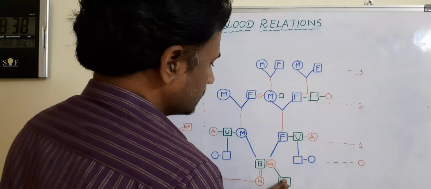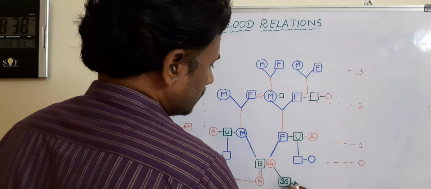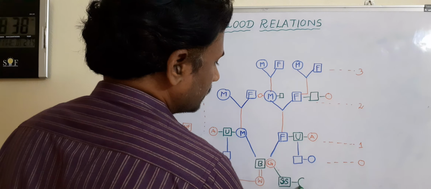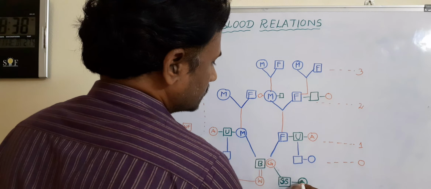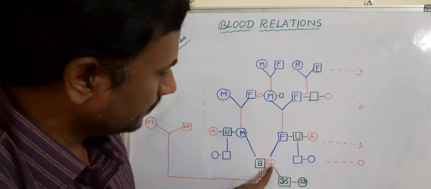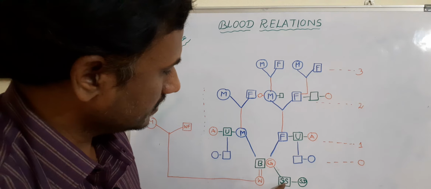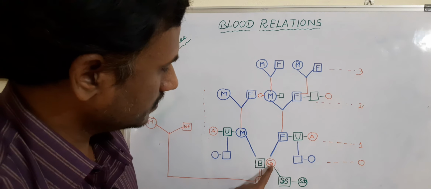Better I use SS, sister's son, or there is a chance of having a daughter also, sister's daughter. Who are this B and G? Brother and sister. And who is this SS? This is nothing but son of this girl.